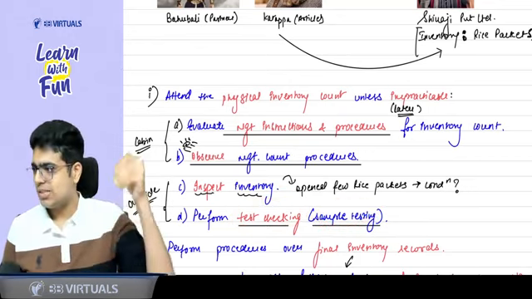Once the inventory count is completed, he will perform procedures over final inventory records, whether they are reflecting actual inventory count results. That means if as per the accounting records it is 100 quantity, but as per the count result it is only 95 quantity, the final inventory record should reflect 95 quantity. That is the actual inventory count result. So perform procedures over final inventory records to see whether they are reflecting actual inventory count results.